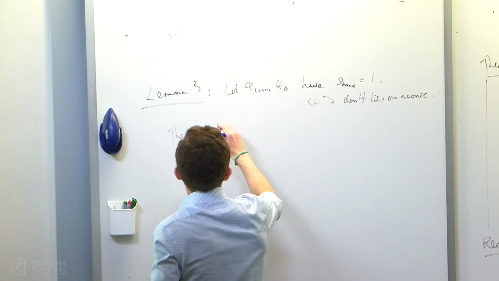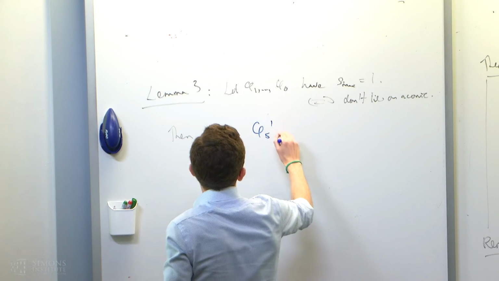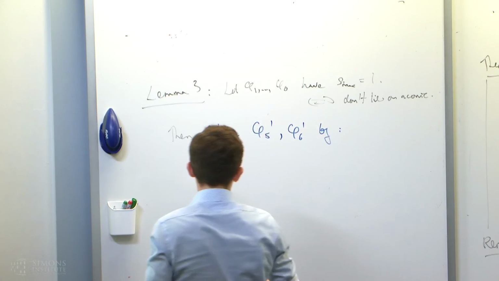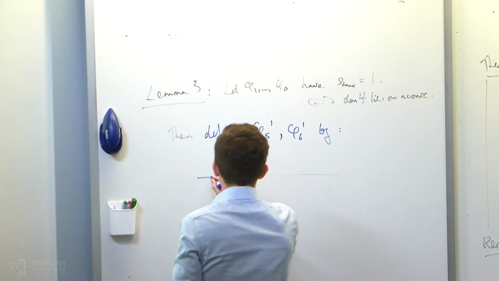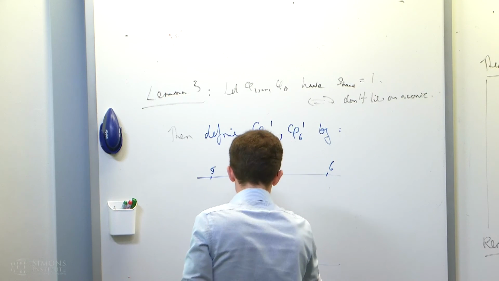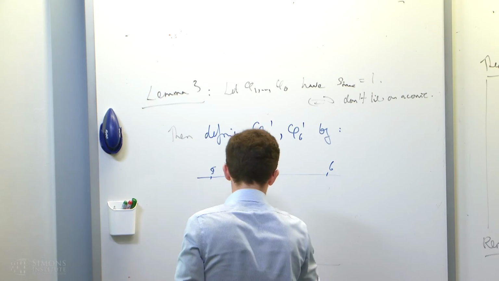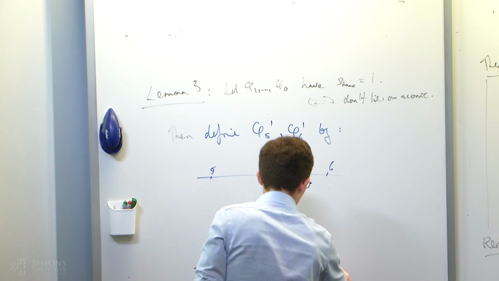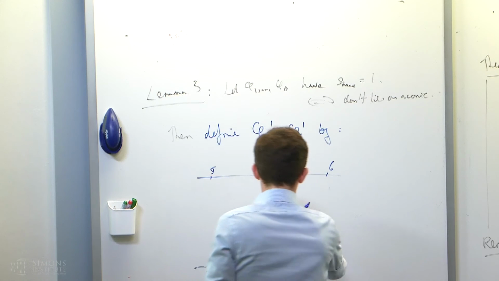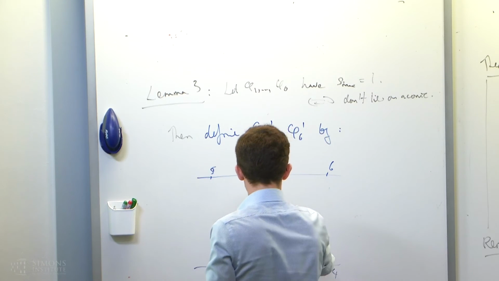Okay, so then define phi 5 prime and phi 6 prime by the following picture. So here's 5, here's 6, these are all points in the projective plane. Here's 3, and here's 4. 1 is in the middle somewhere, 2 is in the middle somewhere. Put them a bit closer together.